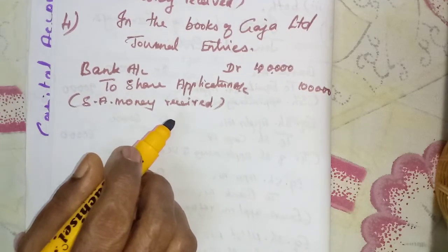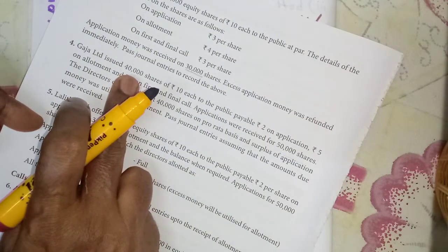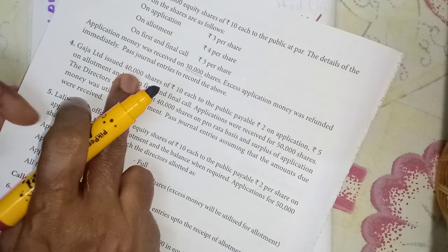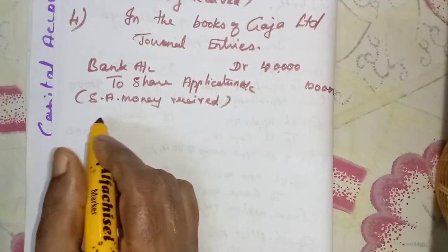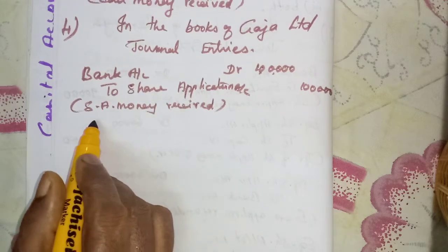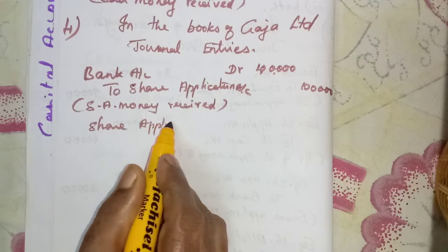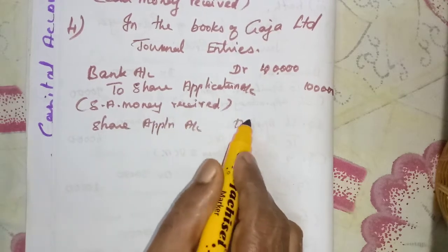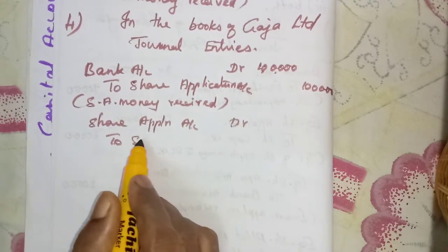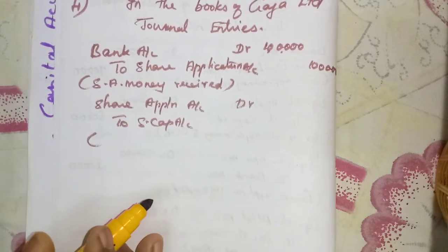Now only for these 40,000 shares will the application money be transferred to share capital, so that we will do first. So now we should debit share application account to share capital account.